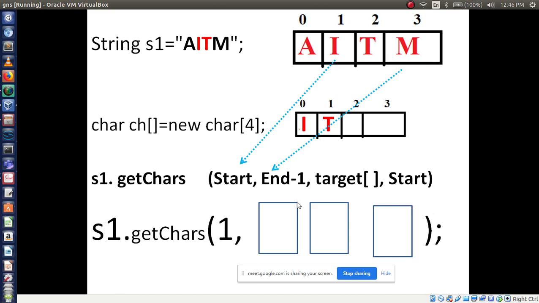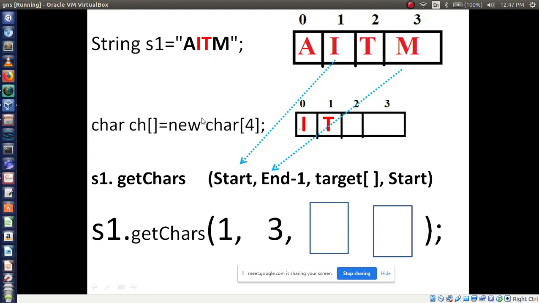For the end position, consider the extra, that is the next array index number 3. 3 minus 1 means 2. So I and T: I belongs to the first position, T belongs to the second position. So by default you have to take the extra index number here. Then the target name.